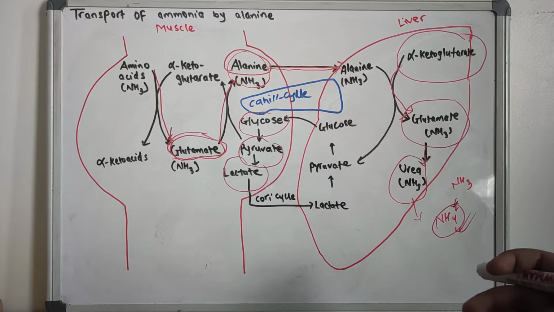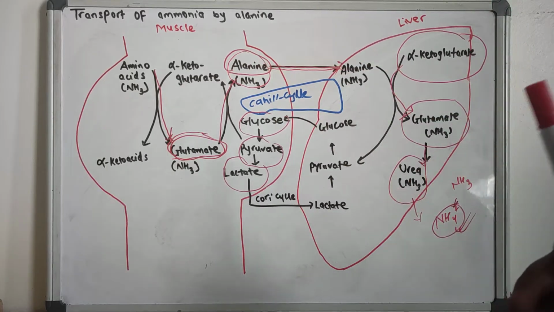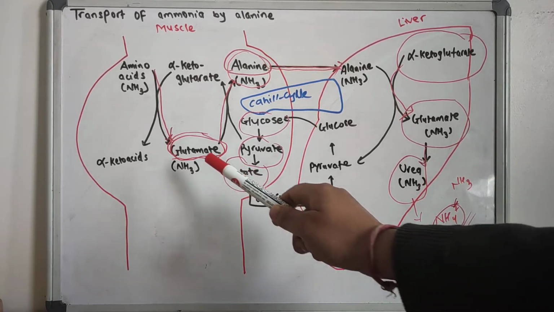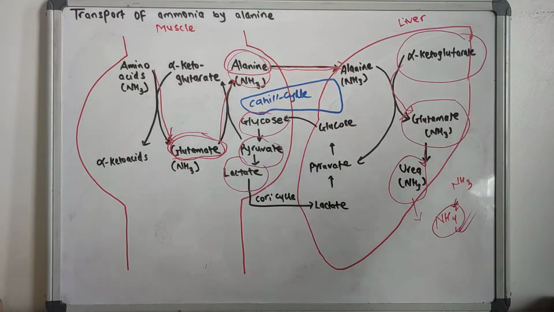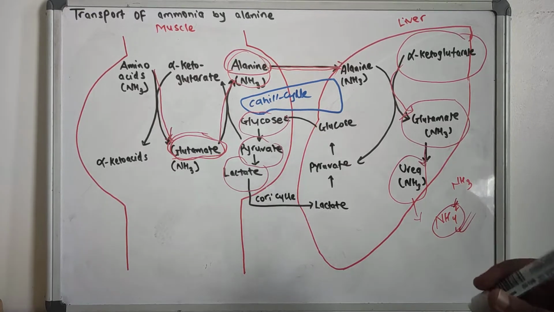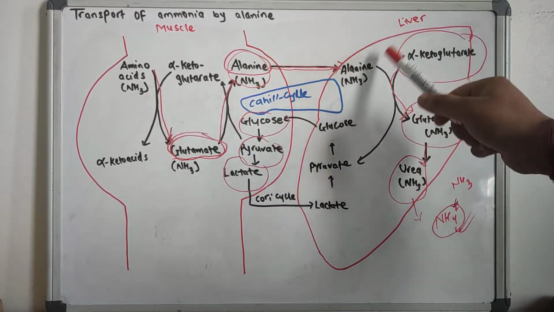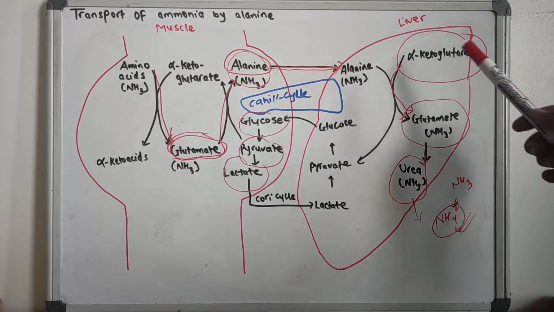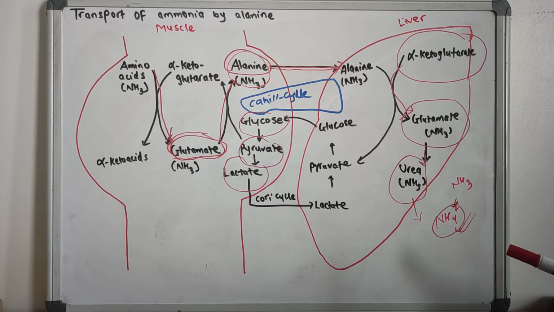You should know that glutamine and alanine are the two main important transporters of ammonia. Glutamine acts as the storehouse, whereas alanine transports the ammonia from the various tissues to the liver, and this alanine can be converted into glutamate with the help of alpha ketoglutarate, and this glutamate can eventually be converted to urea, and the urea is excreted through the kidney. So this is how the concentration of ammonia in our circulation is maintained.